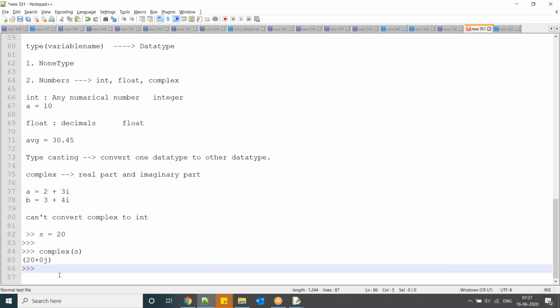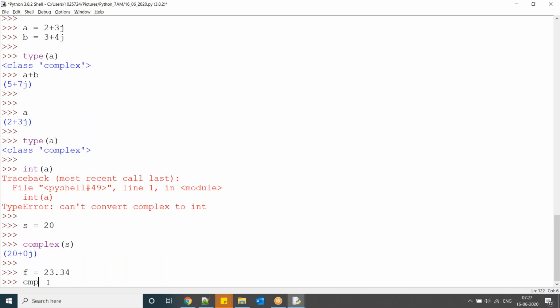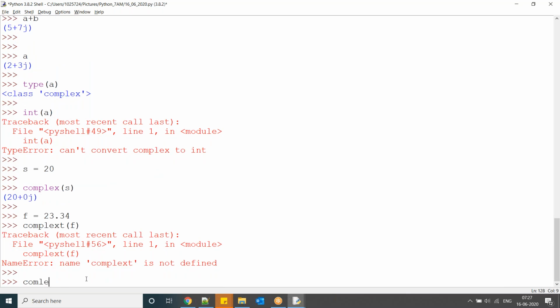Similarly float also. Let me check that one. F equal to 23.34. Now complex of f.